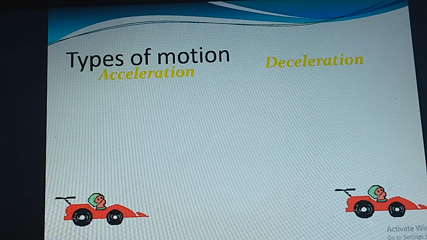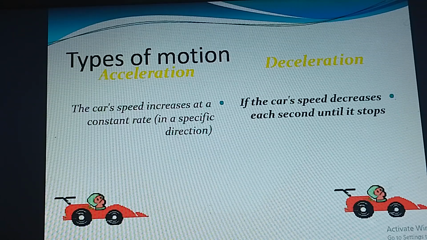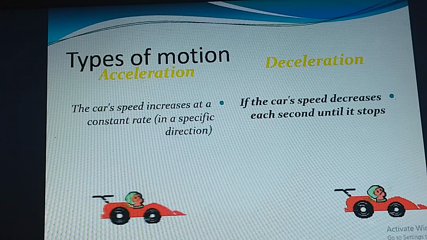Types of motion: acceleration and deceleration. Acceleration means the car's speed increases at a constant rate. This means that each certain value of time, it moves by the same velocity. Deceleration means decreasing speed each second or each interval of time until it stops.